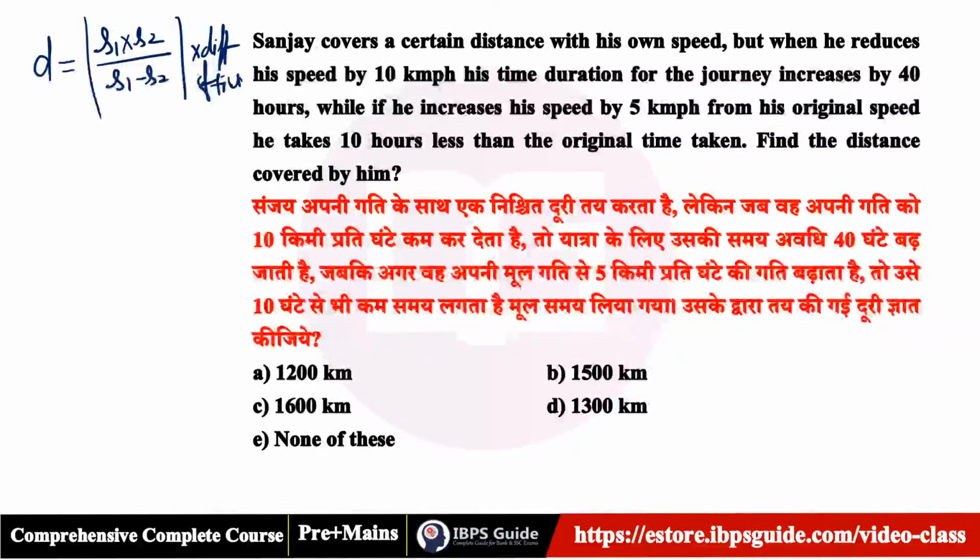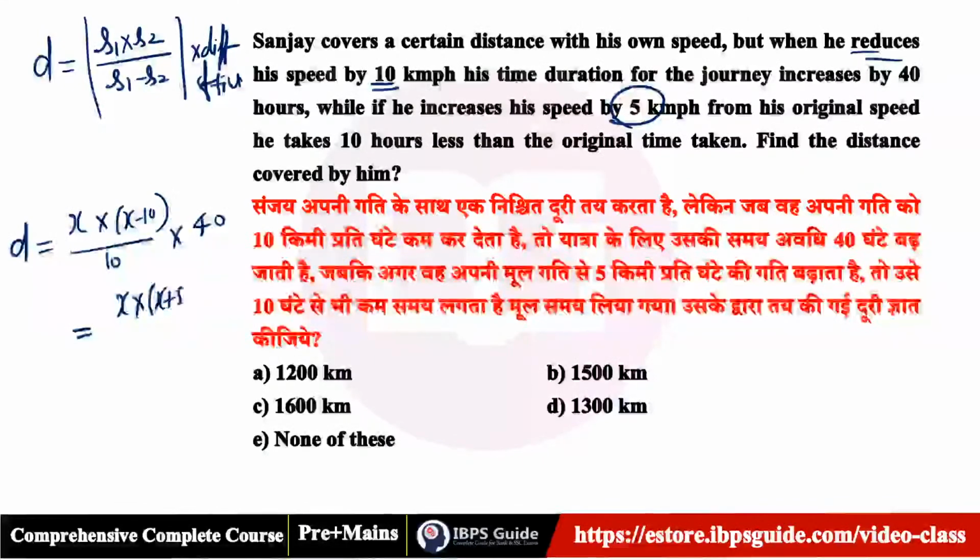That's it. You remember this. Now do like this. D is equal to, first speed is x, when it reduces, so that is x minus 10 upon 10 into the time, which is 40. And the same thing is equal to when he increases his speed, it means x into x plus 5 upon 5 into 10. Now take these two things and just solve the question.